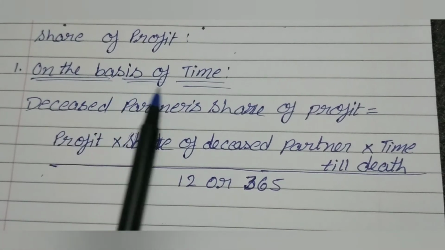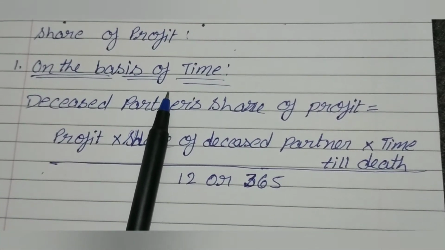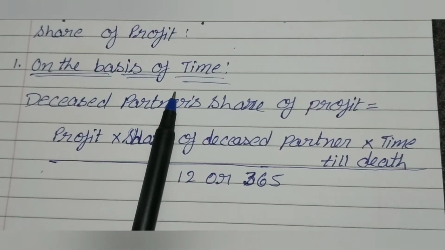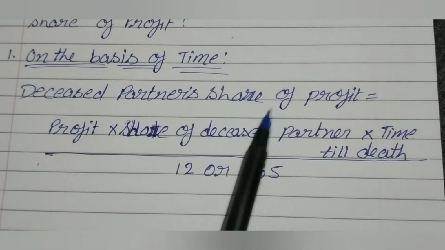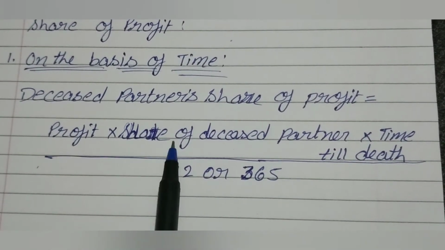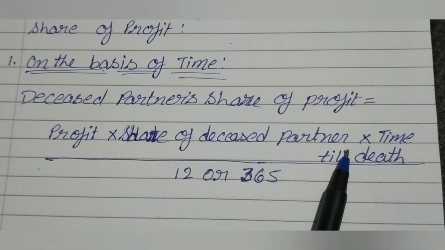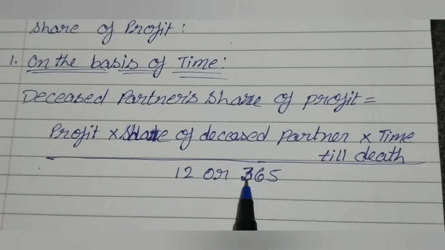Profit on the basis of time. If the time basis is used, the profit is assumed to have uniformity over the year. The deceased partner's share of profit is equal to profit into share of deceased partner into time till death upon 12 or 365.